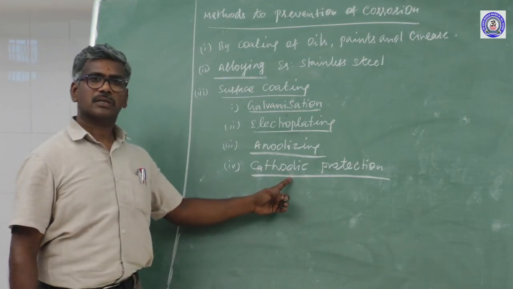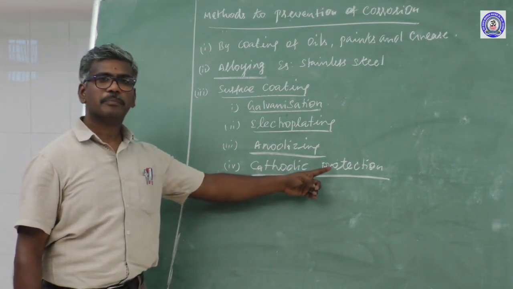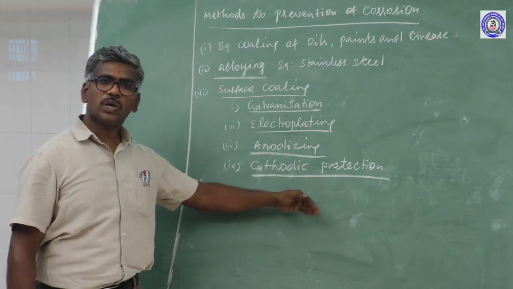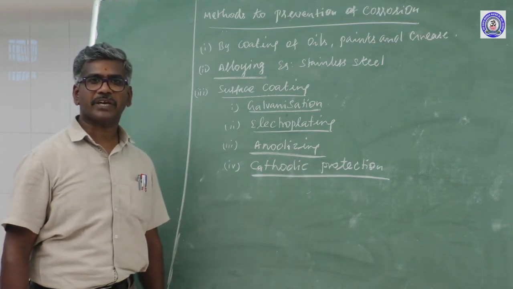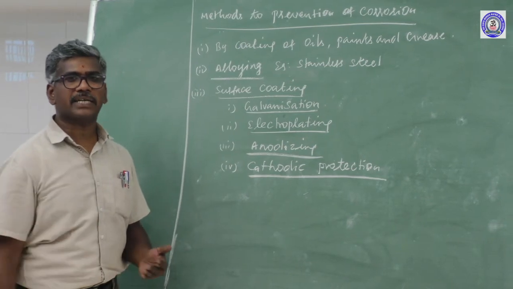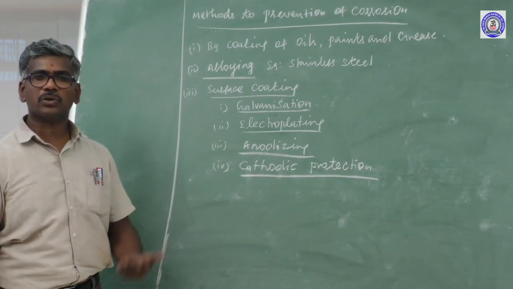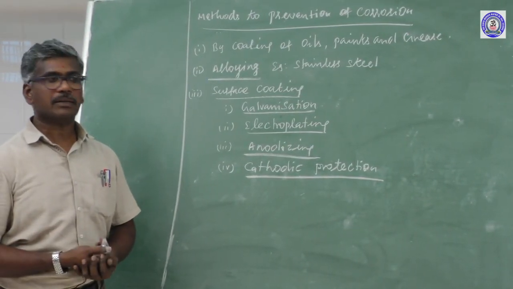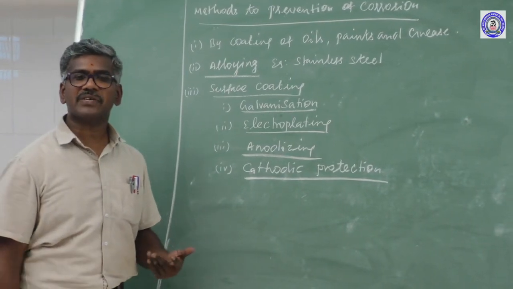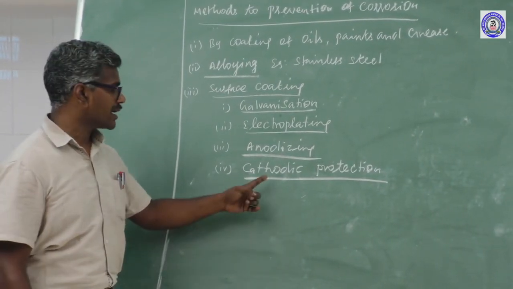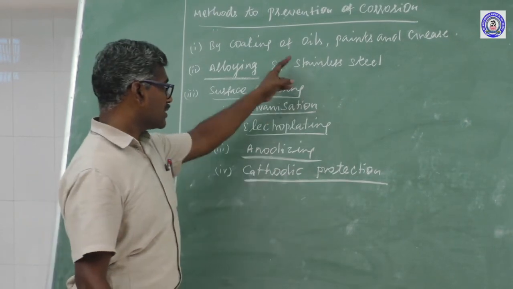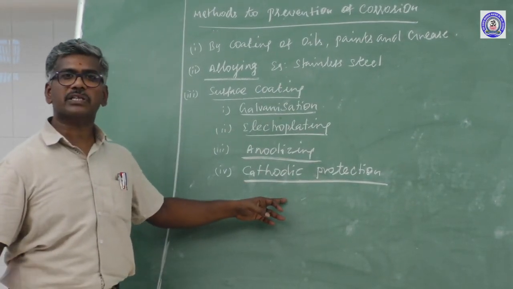Last one is cathodic protection. To control corrosion, the metal surface is coated with another metal that easily undergoes corrosion. That metal is called sacrificial metal. Another name is cathodic protection. These are the methods to prevent corrosion.